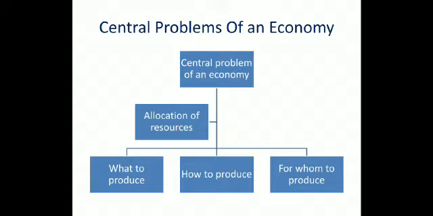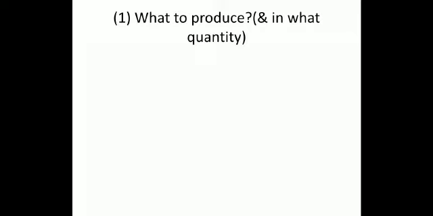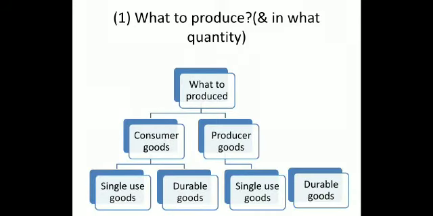Now students, let us discuss these three: what to produce, how to produce and for whom to produce, in respective manners. First one is what to produce and in what quantity. Students, the what to produce problem can be solved with two points. First one is consumer goods and second one is producer goods. Means we will produce either consumer goods or producer goods.